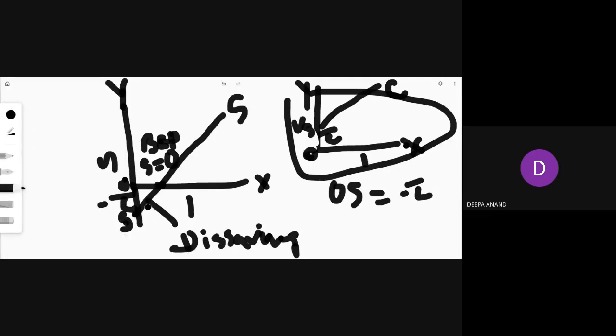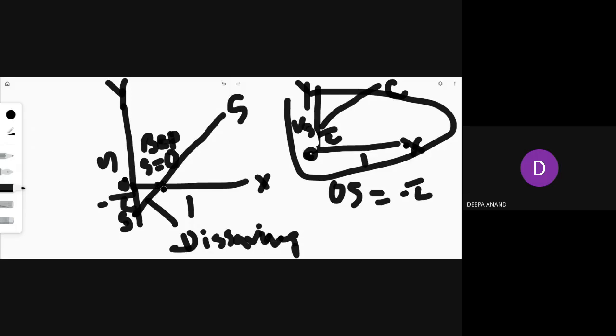What is the second property? The slope of the saving curve is positive. Because of the positive relationship between income and saving, it's an upward slope. Then the third property is the break-even point. What is the break-even point? When saving is equal to 0, this point is known as the break-even point. That is another property you can write.